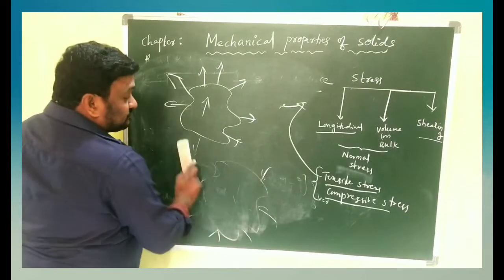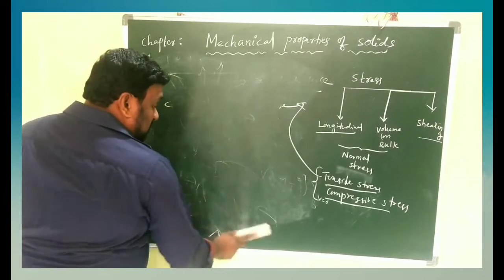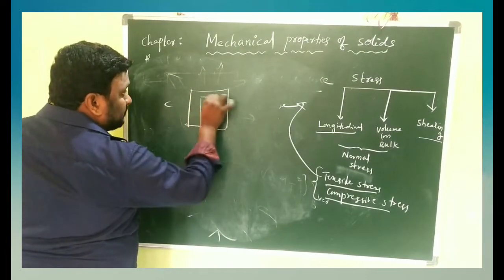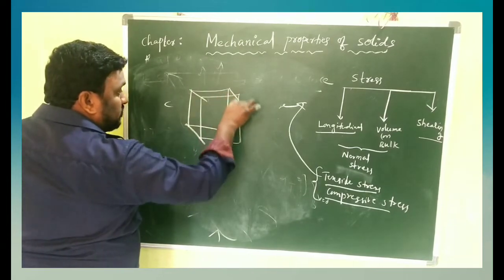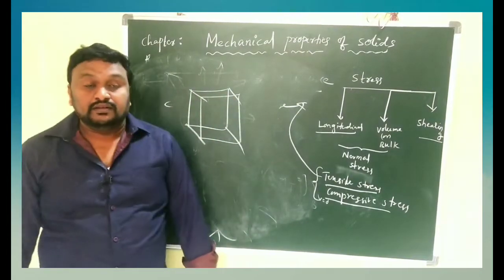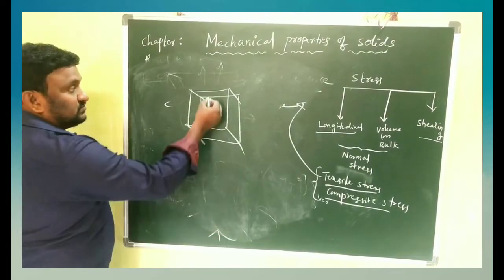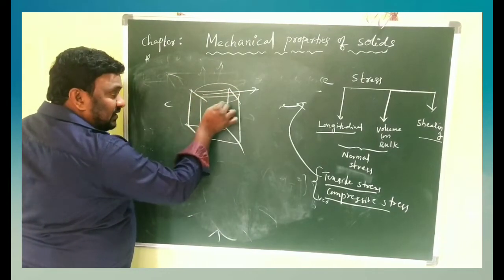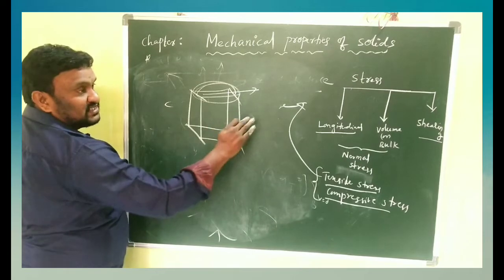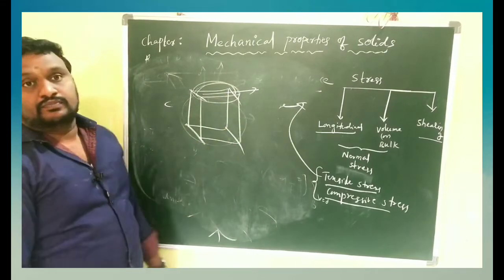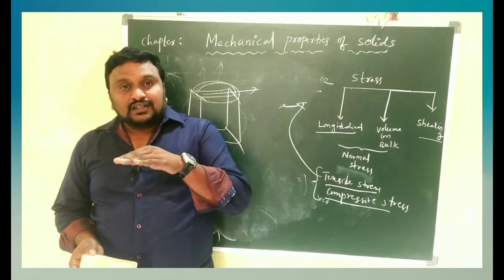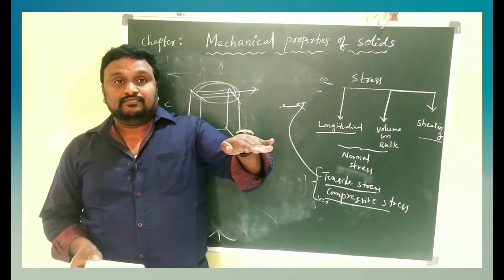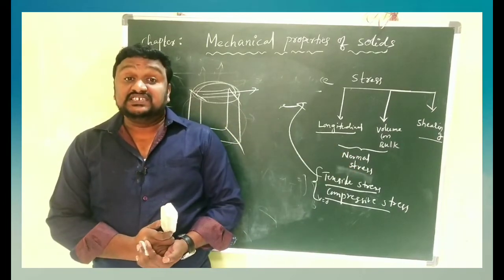And the third one, children, is shearing stress. For example, take a cube. Clear? We apply the force on the top surface. Then the top surface will be displaced, and everything else remains the same. The stress or force applied along the plane, along that surface, is what we call shearing stress.